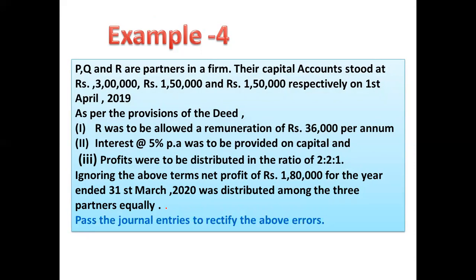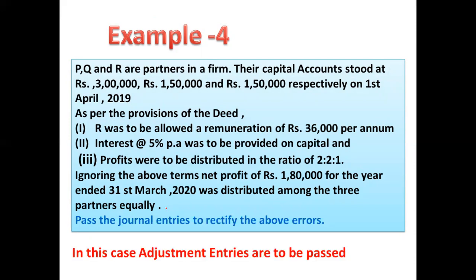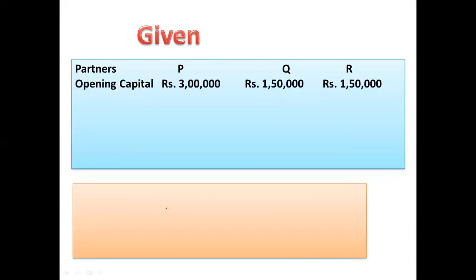So when the entries are asked, it means we are supposed to prepare a profit and loss adjustment account. In this case, adjustment entries are to be passed. So we are going to pass a number of entries, not a single entry. The one thing we need to understand: there are 3 partners given to us.